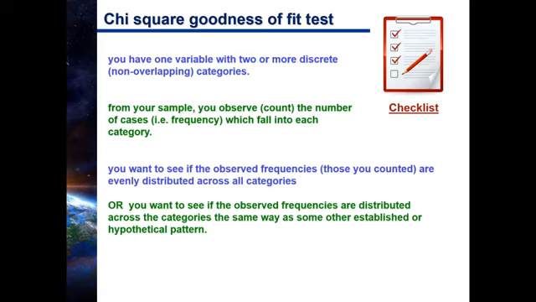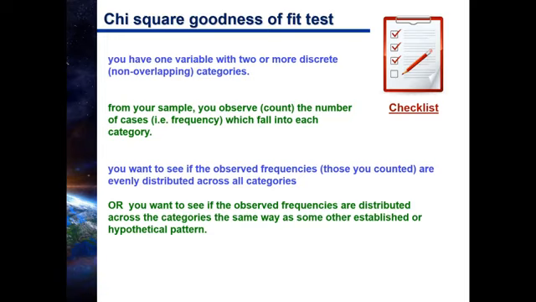Okay, so these are the 2 uses of the goodness of fit test. Either you want to test the hypothesis that regardless of how many different categories you're looking at, those categories have equal frequencies statistically, or you have a variable with certain frequencies of the different categories, and you want to know if your frequencies for the different categories are the same as some other distribution.